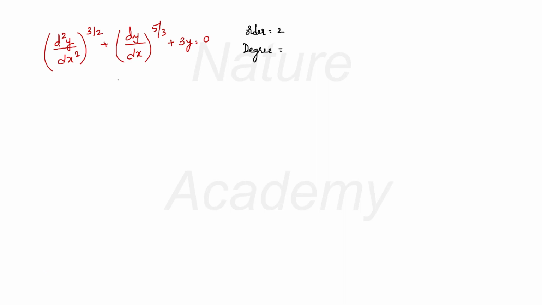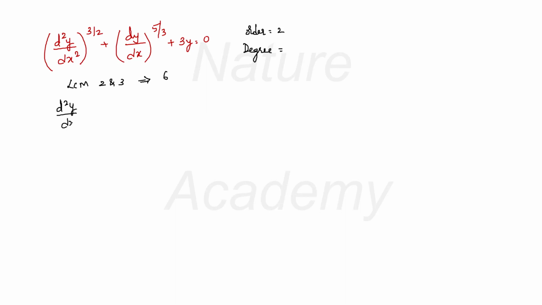Here you cannot just multiply any number and you cannot remove the fraction just like that. To remove the fraction in this particular differential equation, you will have to take LCM. LCM of the two denominator numbers in the power. And what are they here? You have to take LCM for 2 and 3 here. It will be 6. Now you can easily remove the fraction from the power of this particular differential equation.